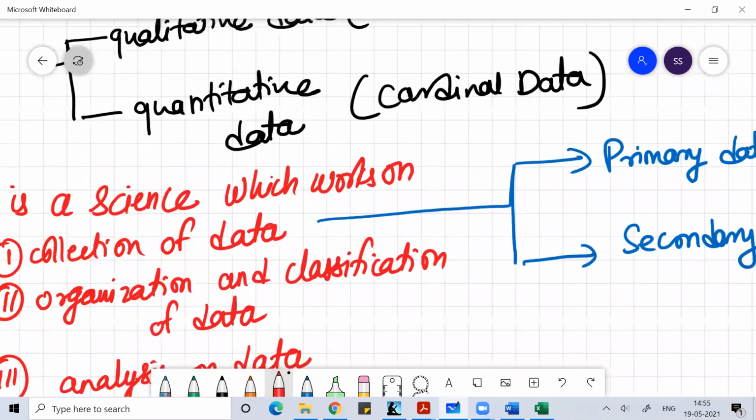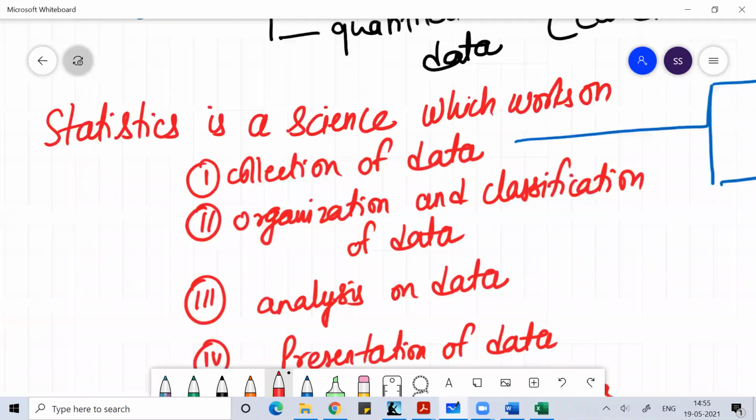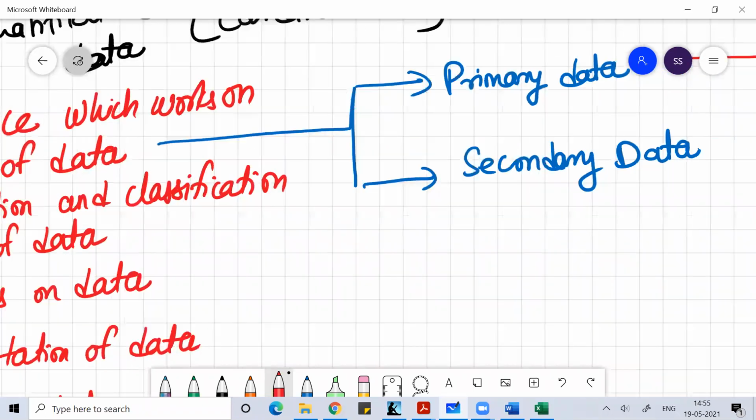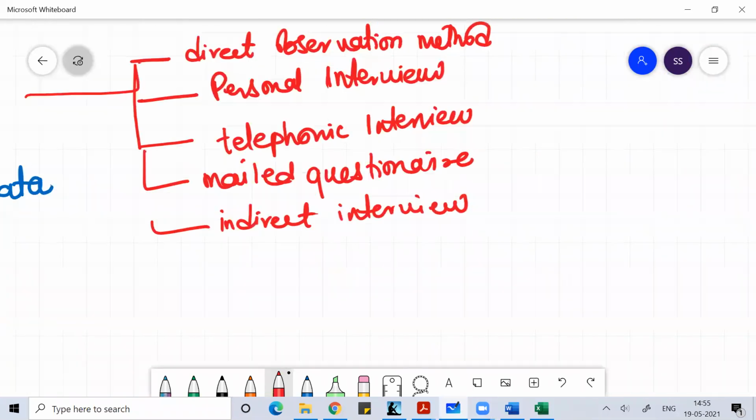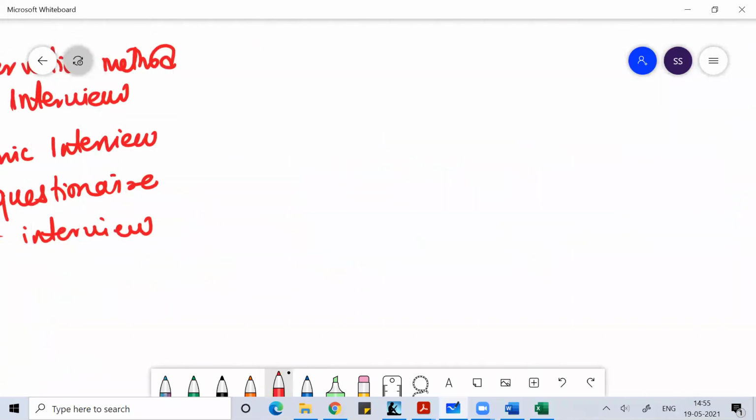So data collection in statistics is all about working on data. When we work on data, the first step is to collect the data. The data which we are collecting can be collected either through population or it can be collected through sample.